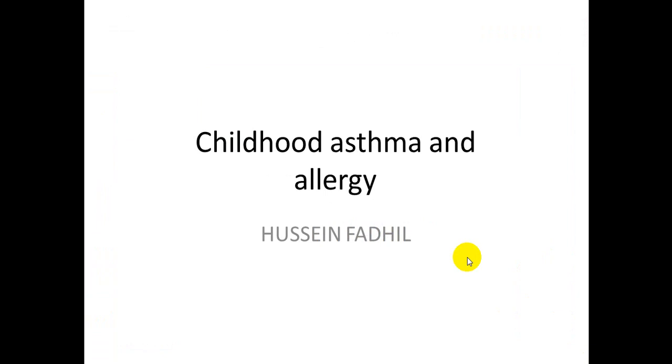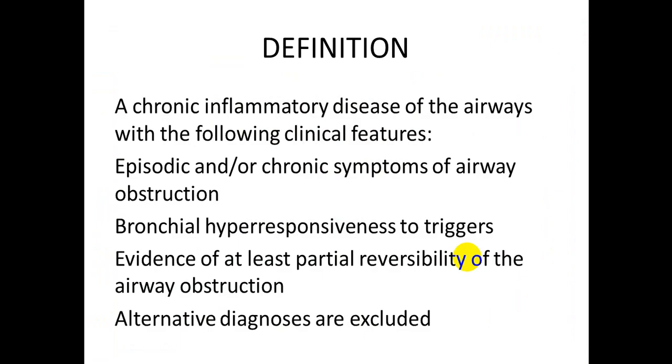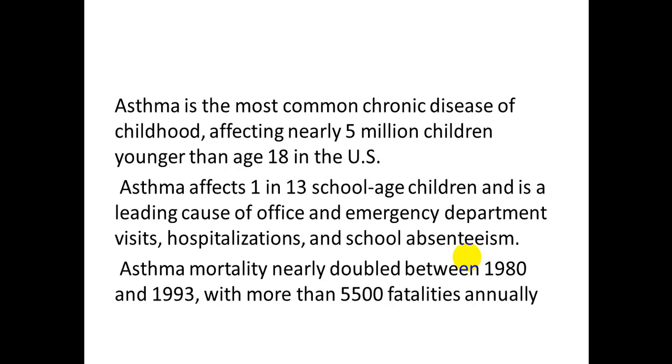Our lecture about childhood asthma and allergy will be in two divided parts. As you know, asthma can be defined as a chronic inflammatory disease of the airway with the following clinical features. It is characterized by episodic and or chronic symptoms of airway obstruction. There will be bronchial hyperresponsiveness to triggers, evidence of at least partial reversibility of airway obstruction, and other diagnoses must be excluded. This is the most common definition of asthma.